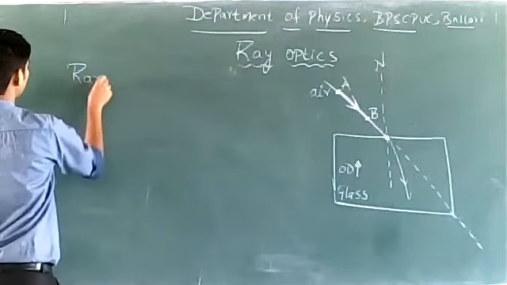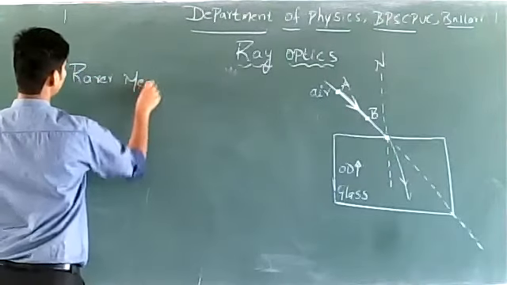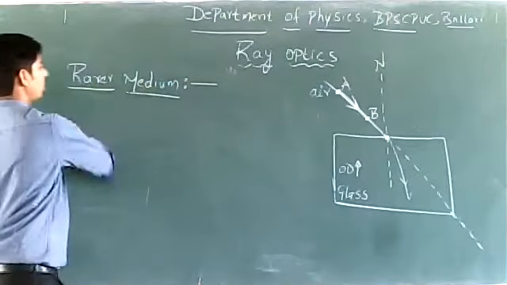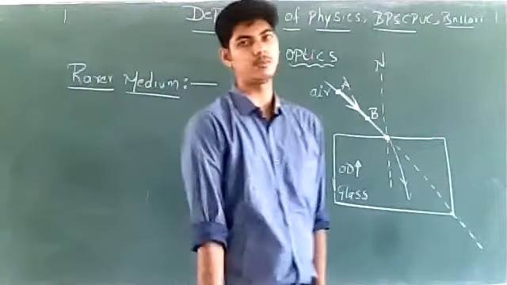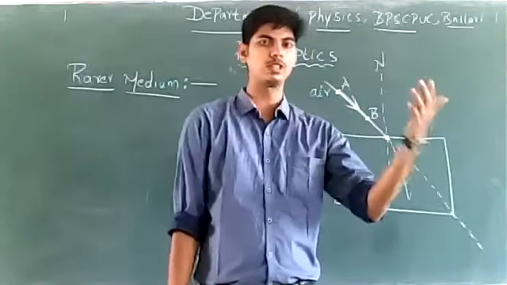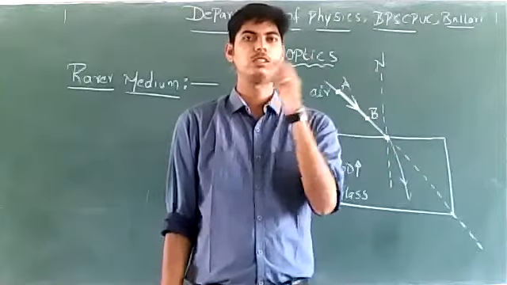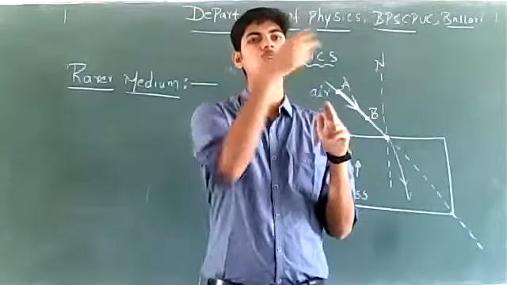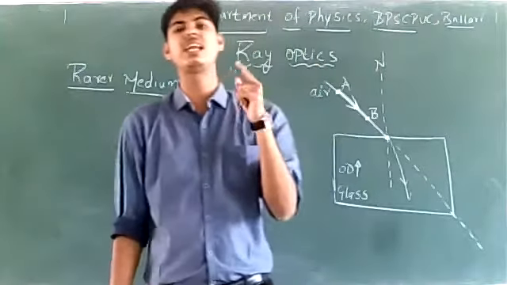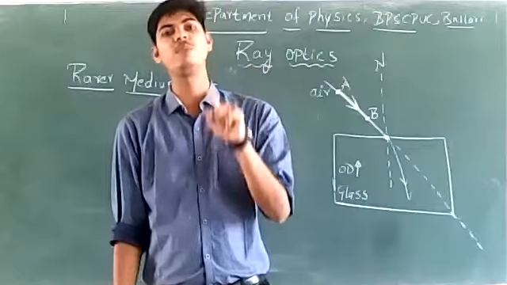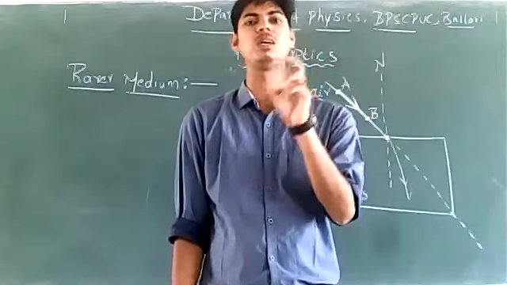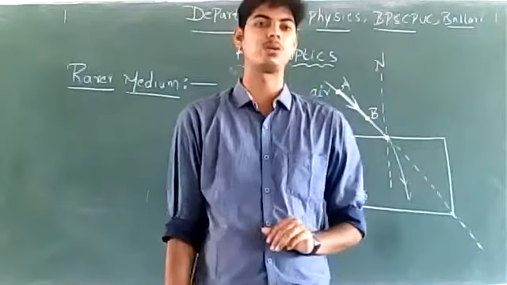See, as far as the refraction of light is concerned, we'll be very frequently using the terms rarer medium and the denser medium. I have told you, a ray of light undergoes refraction when it travels from one medium to another medium. When we are taking up two media, one of these two media will be the rarer medium and the other will be the denser medium. You should know which medium to call rarer and which to call denser.